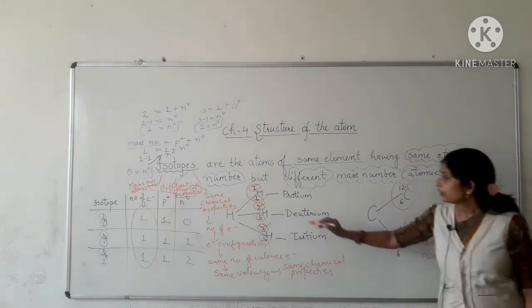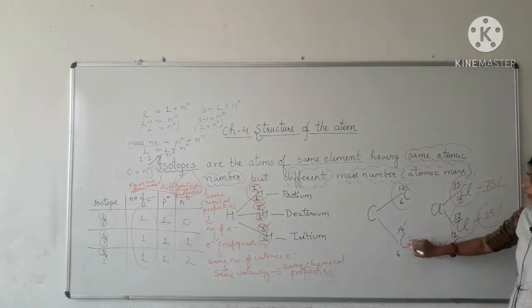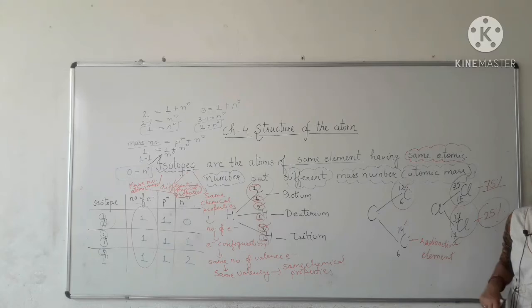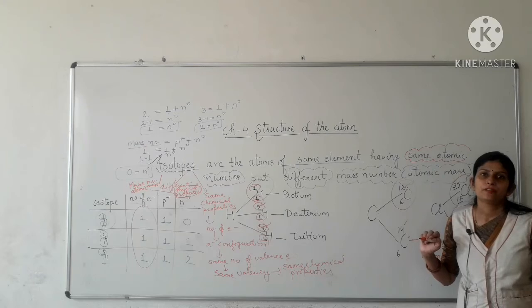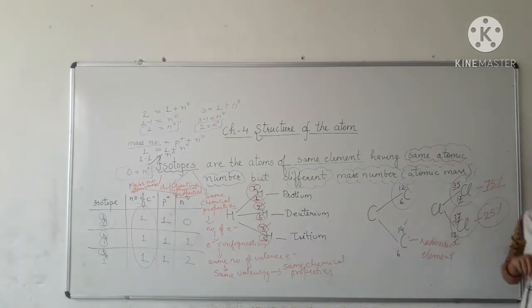We can neglect deuteriums, tritiums or the isotope of carbon having 14 U mass because they are found in very low amounts, in traces. So we can neglect their masses, but we cannot neglect this chlorine isotope mass because it is found in 25%, which is not negligible at all. So we have to consider both the percentages, both the availabilities. Now then there is a question: whose mass, 35 or 37, can we take as the mass of chlorine?